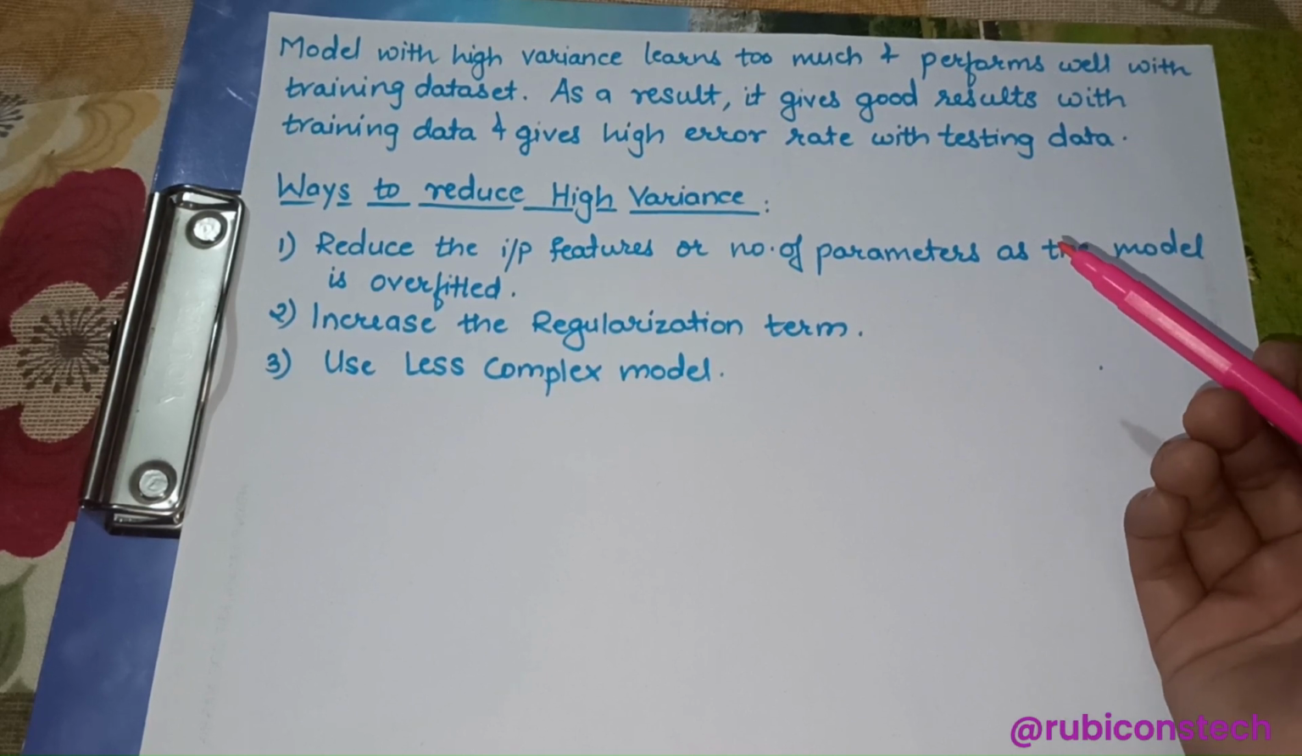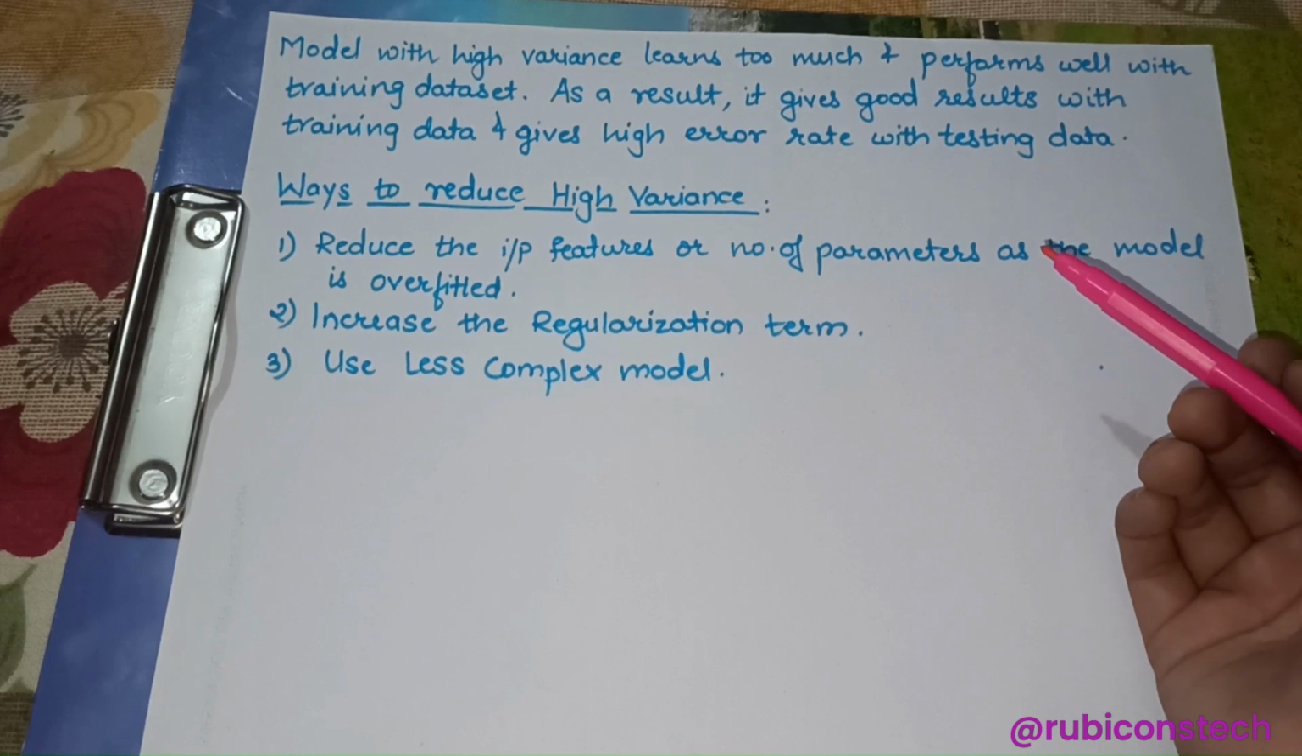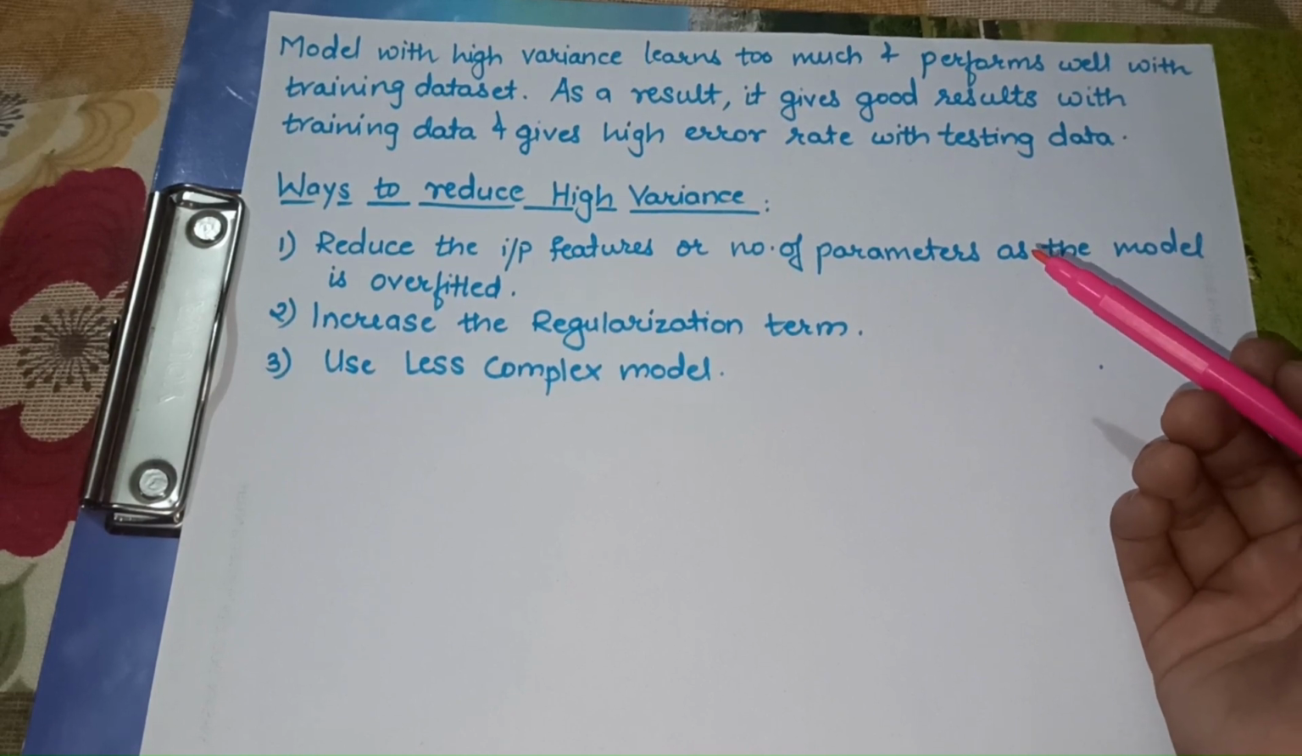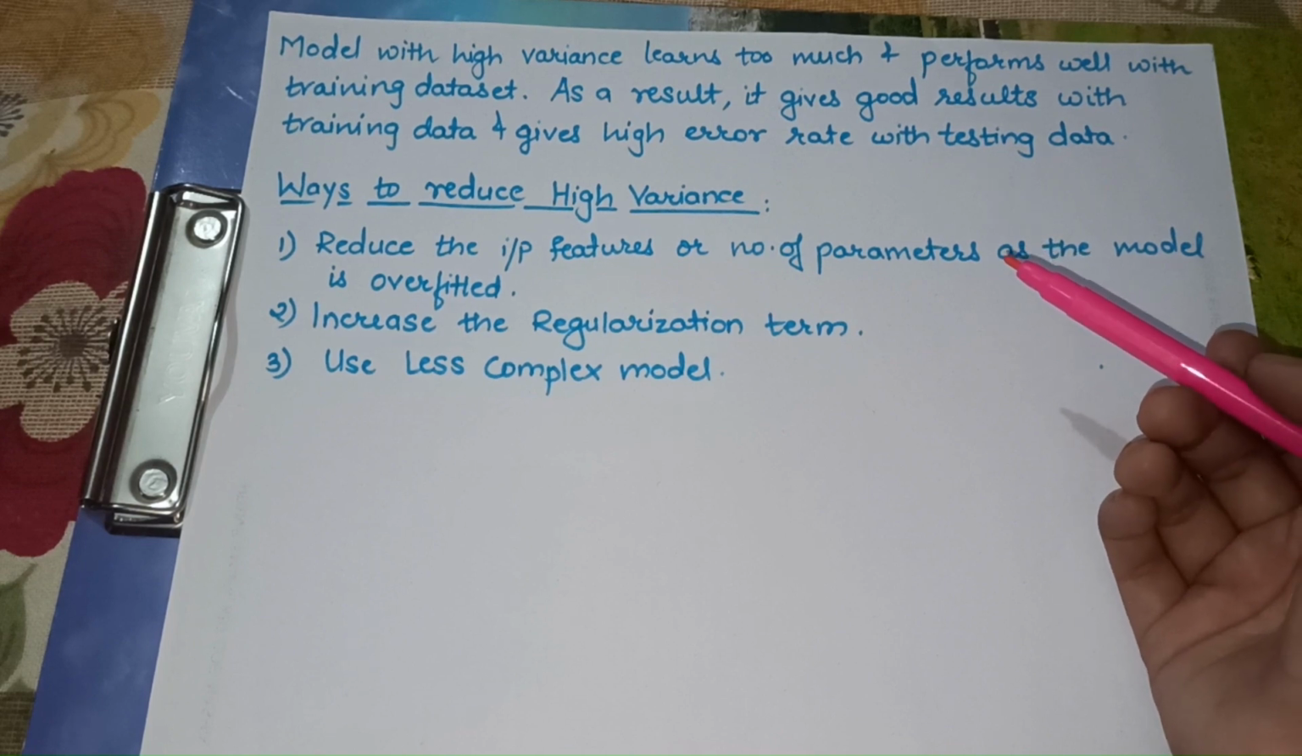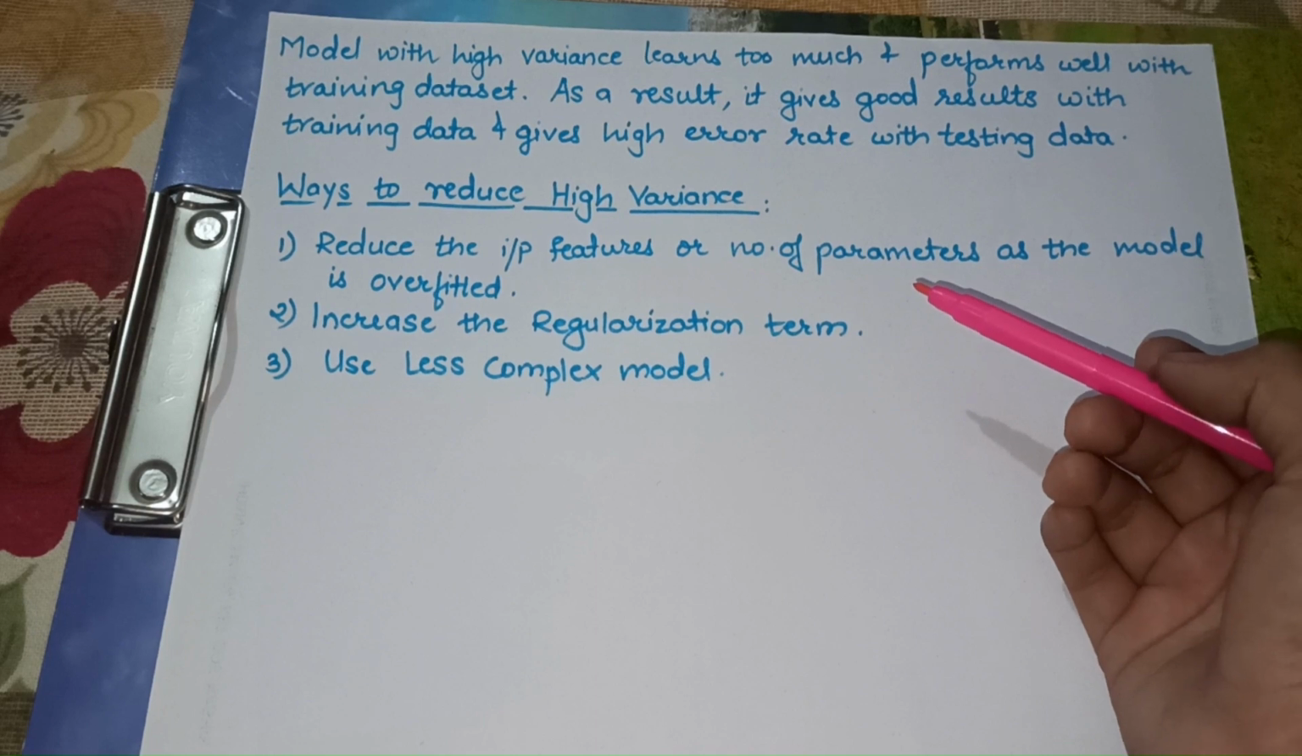So the models that have high variance are very complex in nature, and they also cause problems such as overfitting. So in the next video we will see what is overfitting.